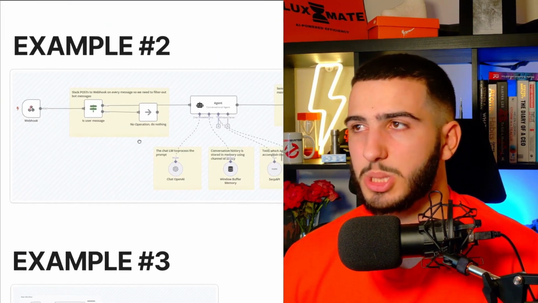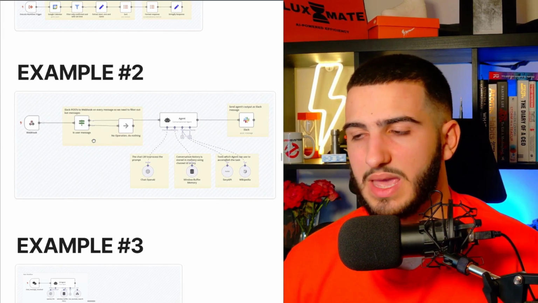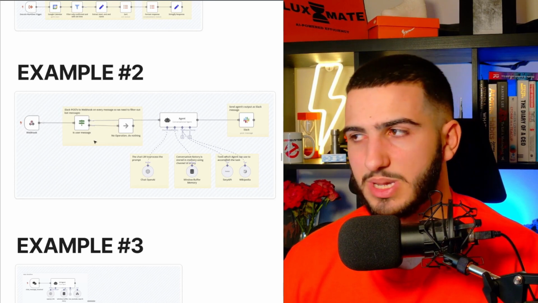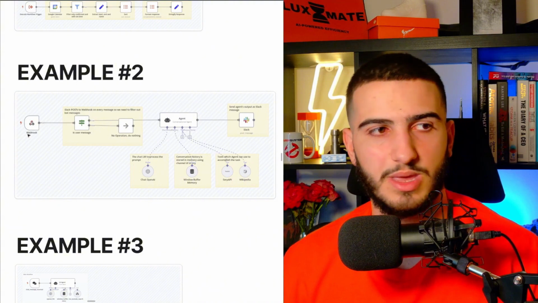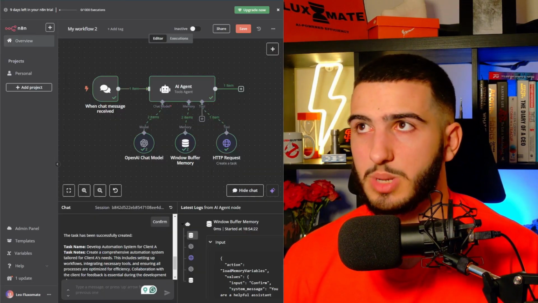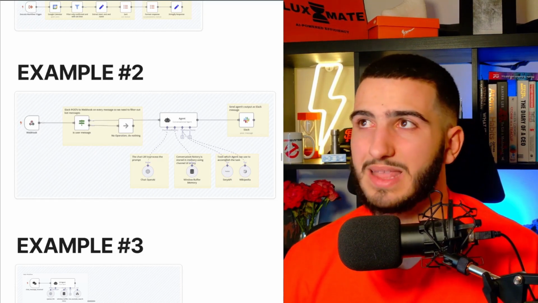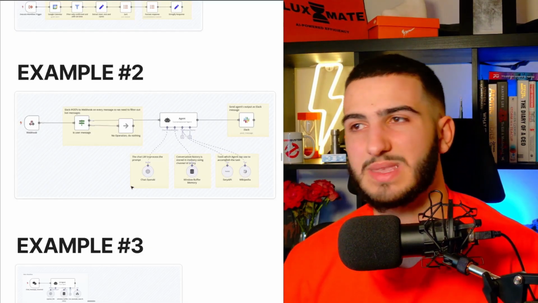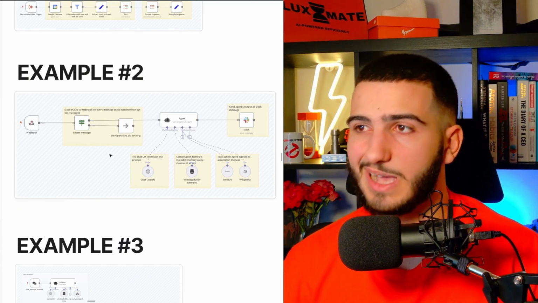A different example I can actually show you, and this was really interesting to me because I think there's a lot you can do with this. One of my favorite use cases of these different AI agents, specifically in agencies, is integrating it within Slack, because it's all good and well being able to talk to it within something like n8n, like this chat function right here. However, that's not really a good application because realistically, no one's going to enter n8n and talk to it within here. We need to find a way to actually integrate it within our customers' or employees' day-to-day lives, and Slack is a great way of doing it.